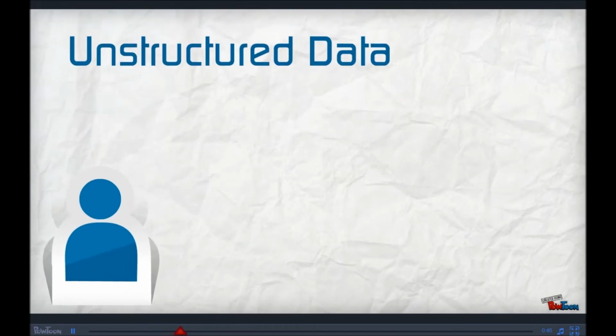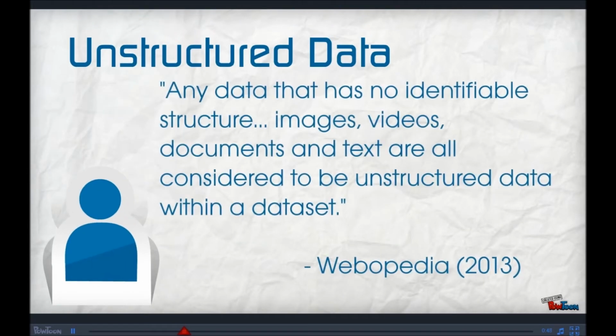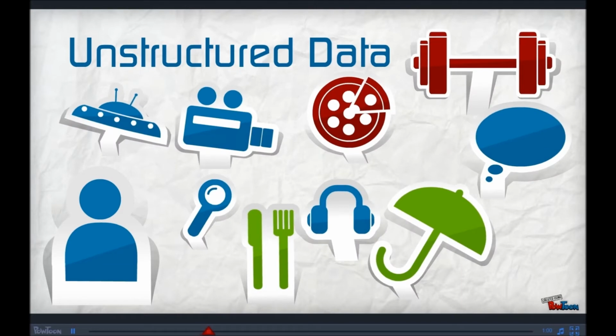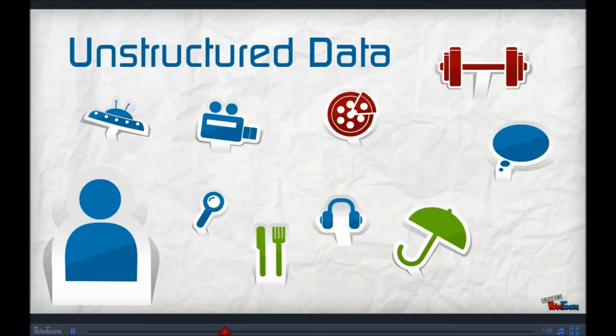In comparison, unstructured data is defined as any data that has no identifiable structure. Images, videos, documents, and text are all considered unstructured data within a dataset. Unstructured data isn't as easily searchable, as it is difficult to database. Since unstructured data is so varied, it is hard to put each individual item into their precise category.